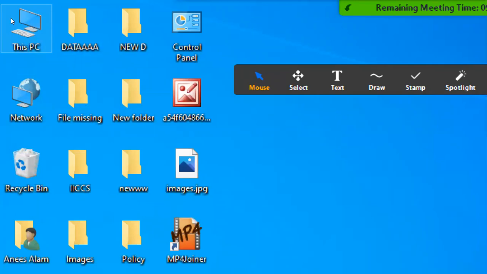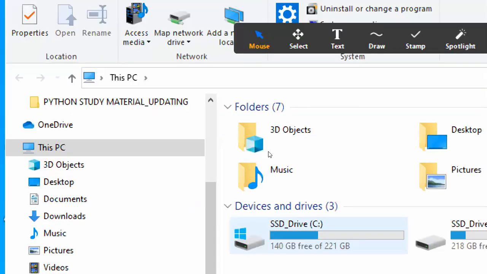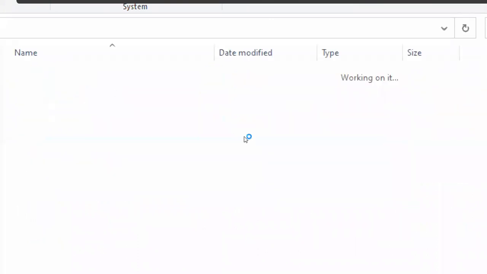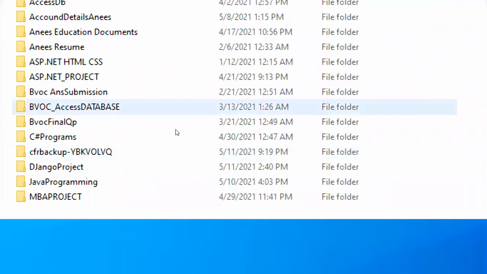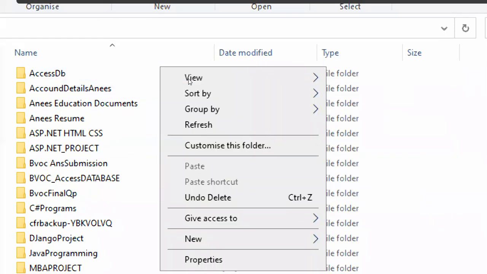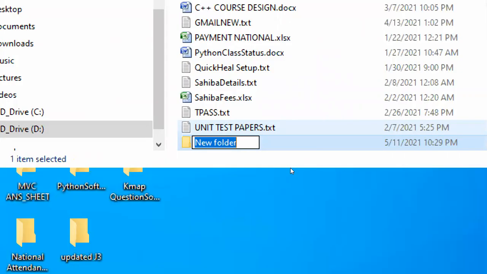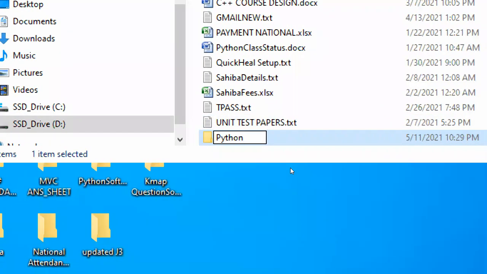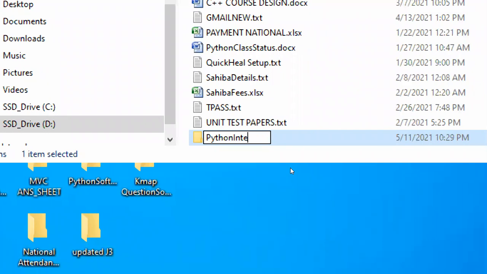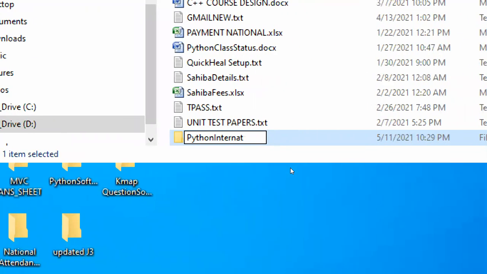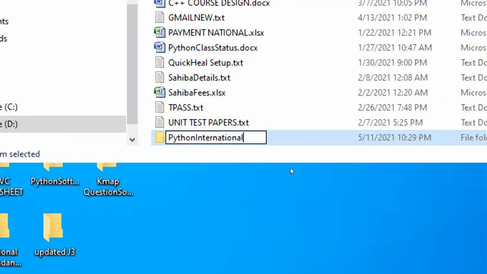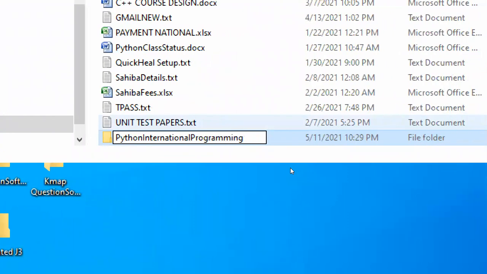This PC. Just go to this PC. In the D drive, I'm making a folder. These are very easy tasks. New folder. Because I want to store all my programs. I'm expecting around 200 to 300 programs. Python International Programming. This is the name of my folder.